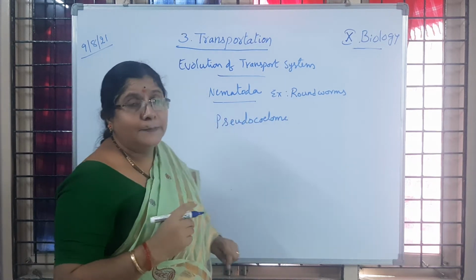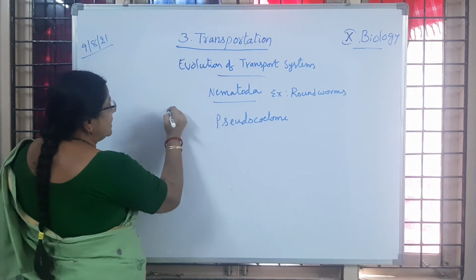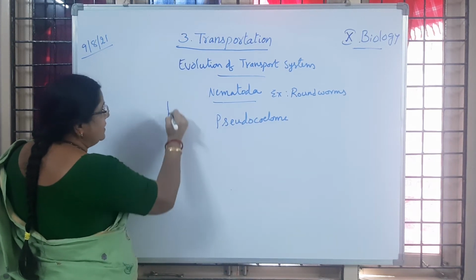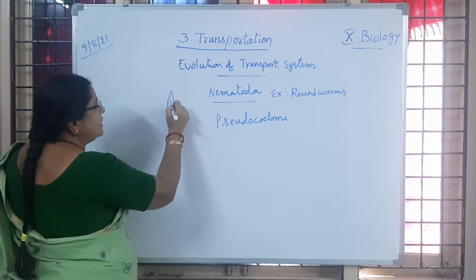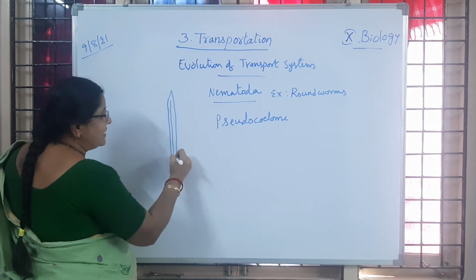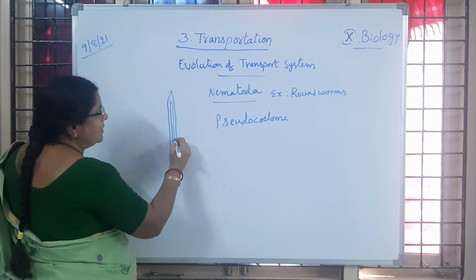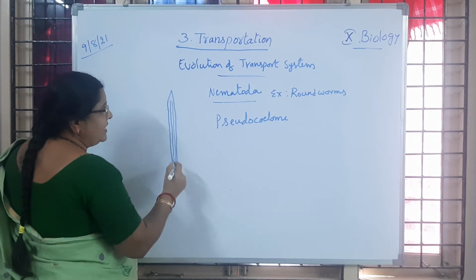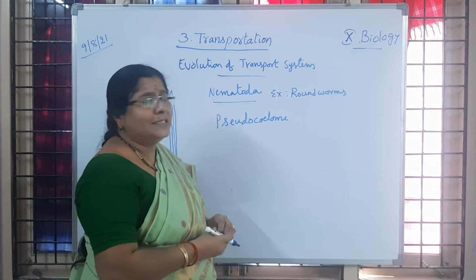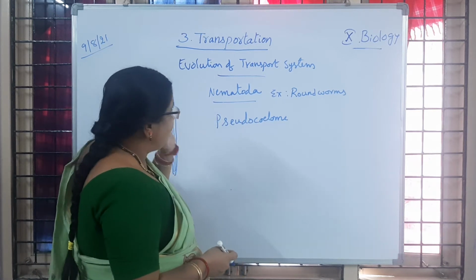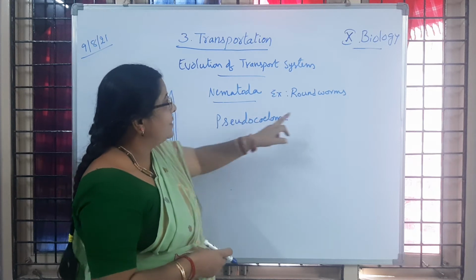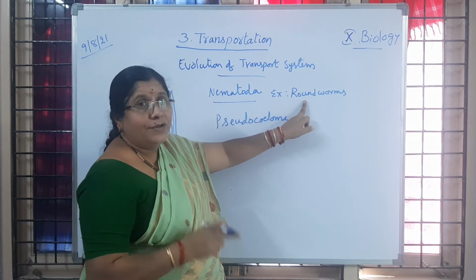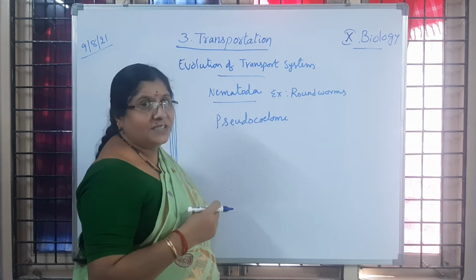Inside this worm, which is made up of many cells, we observe a cavity-like structure. Is it clear to children? But it is not a real cavity because they are also parasites. So real cavity development we are not observing in this group of organisms either. Nematodes, examples are roundworms. Is it clear to you?